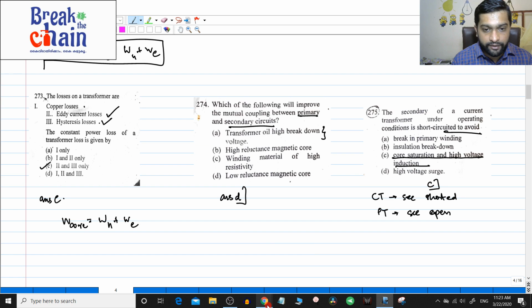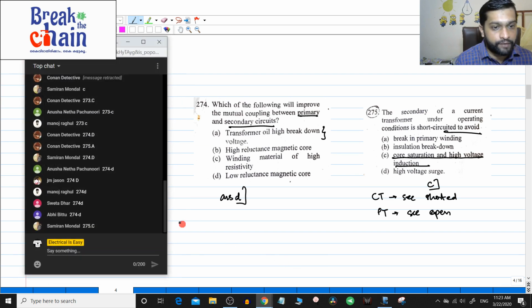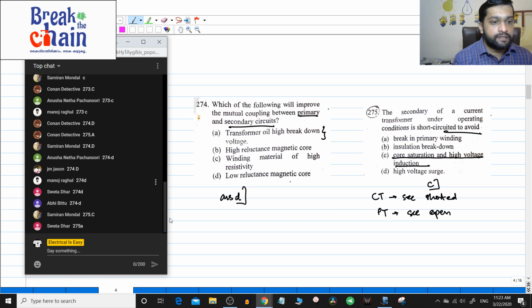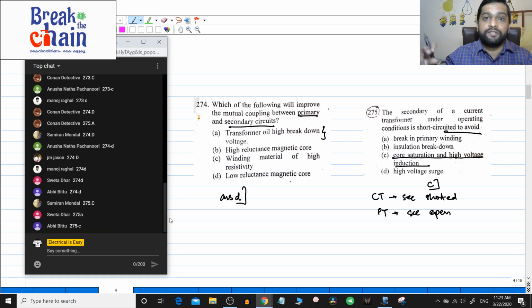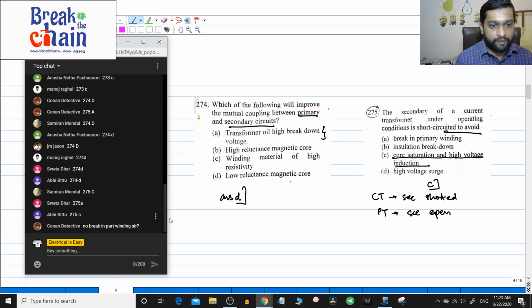So let us see if somebody has got that question. 275, C. Yes, great. More people have joined. I will just welcome all of them. Anusha has joined, Manoj has joined, Abhi has joined, and Shweta has got the wrong answer. Break in the primary winding. See, in the CT, the primary winding is the line which you actually measure. So that option is not correct.